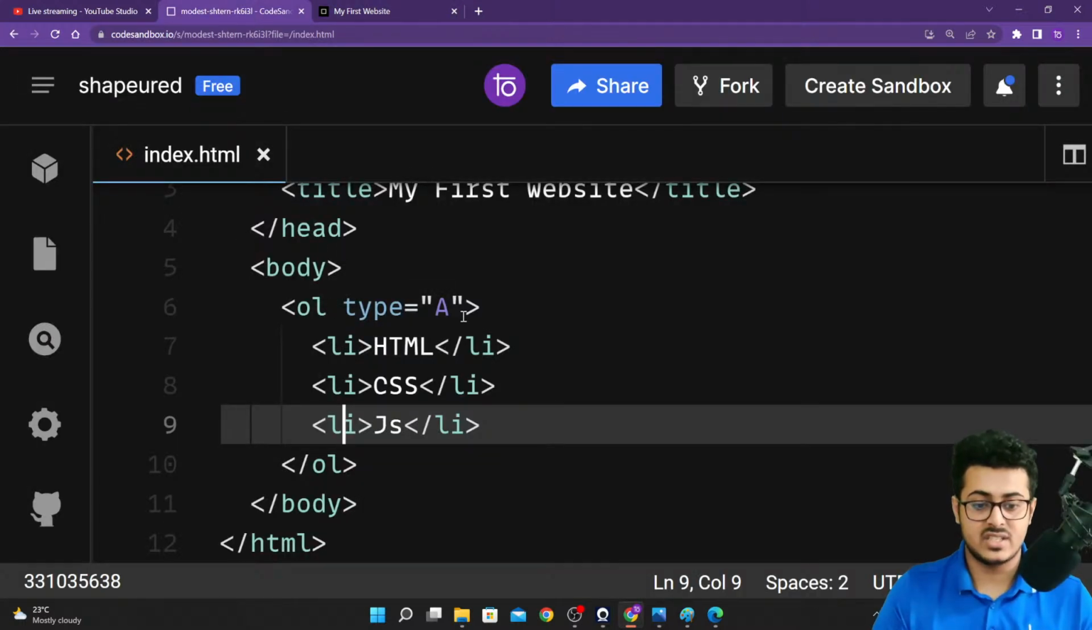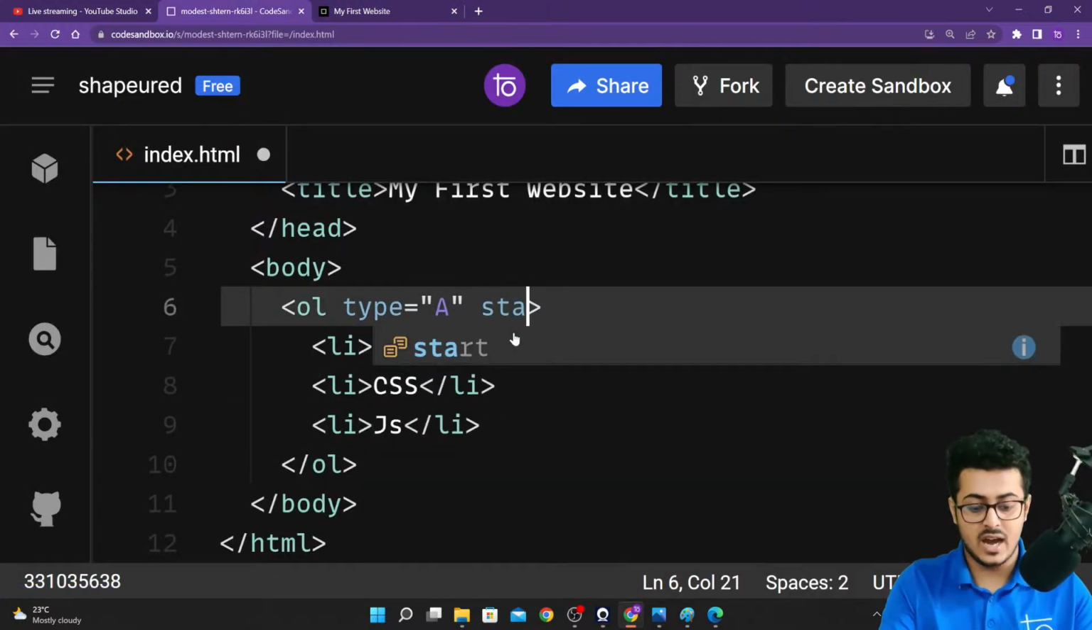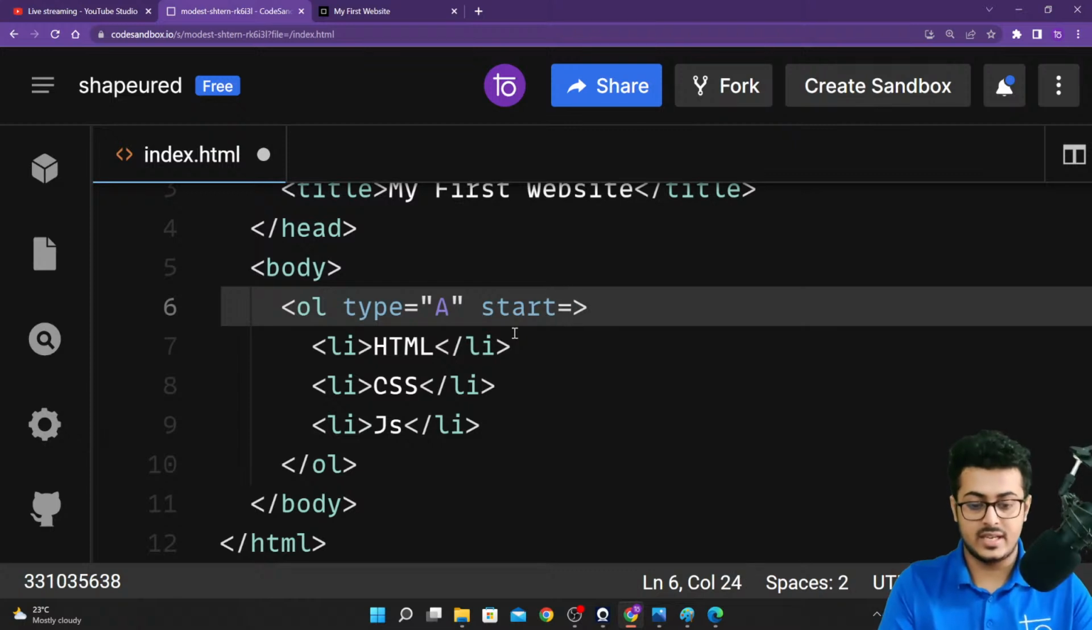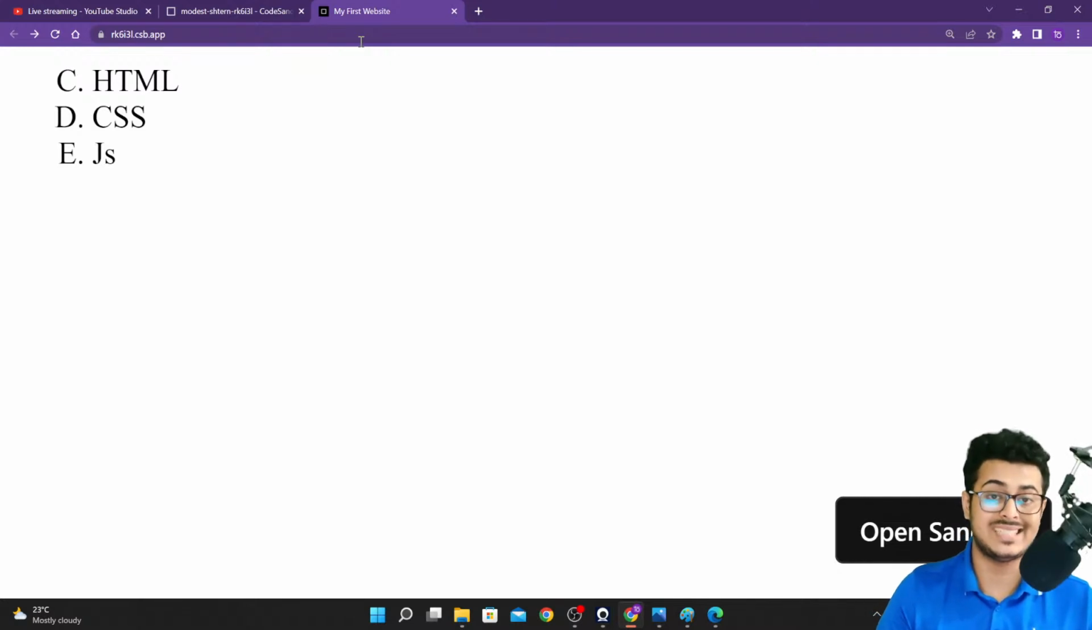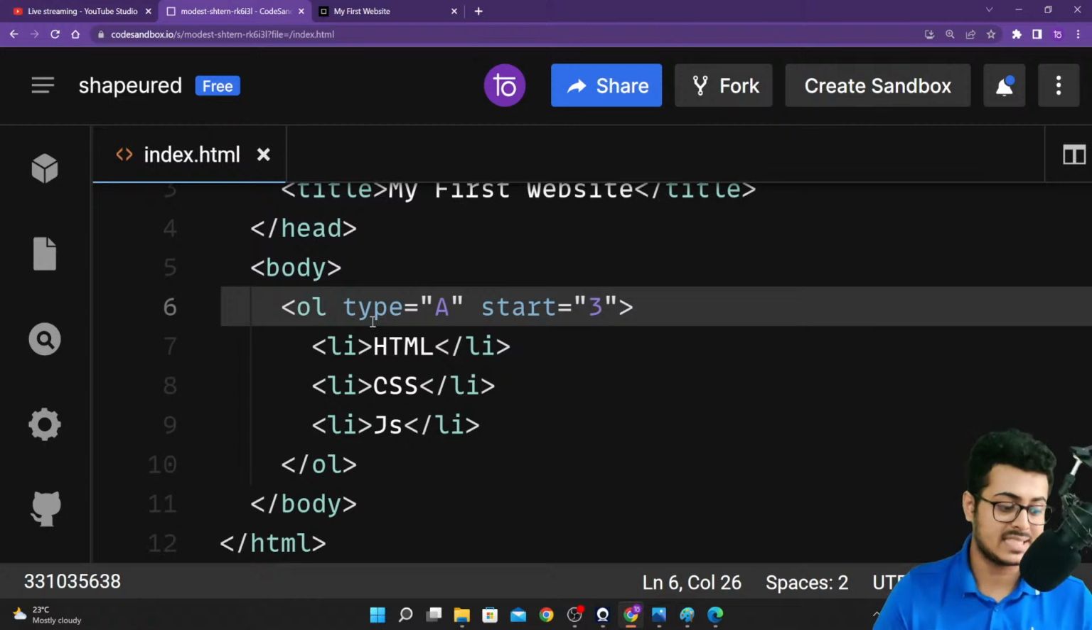Let's go back. Let's put up the start as 3. So type is A, start as 3. So now what will happen? We'll go back to our website, reload the page. As you're able to see, we'll be starting from C, D, and E, because we have put up the type as capital A and we have put up the start as 3 right over here.